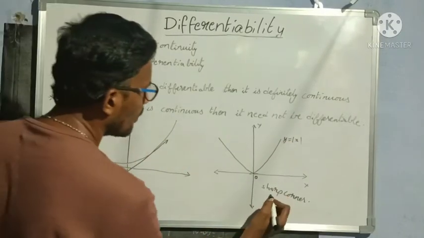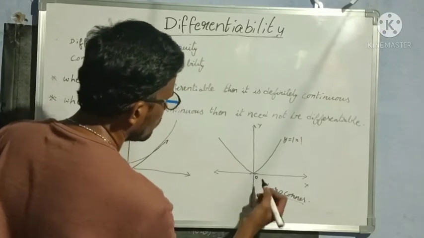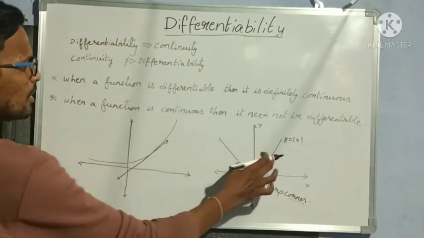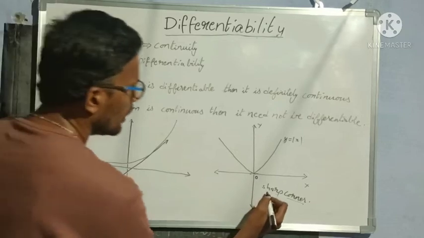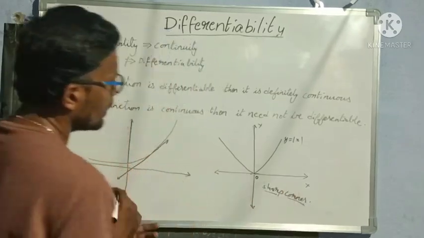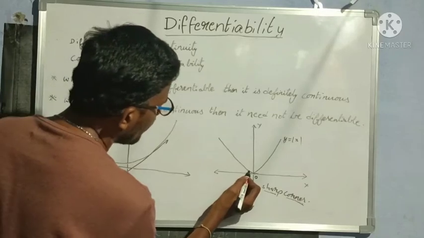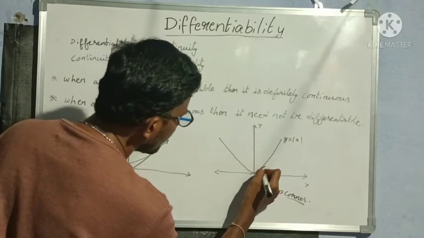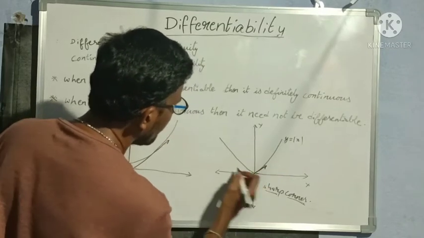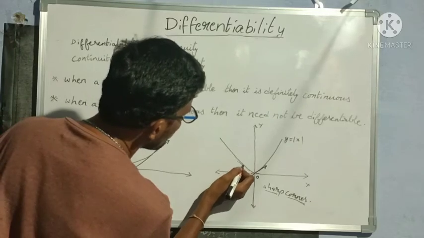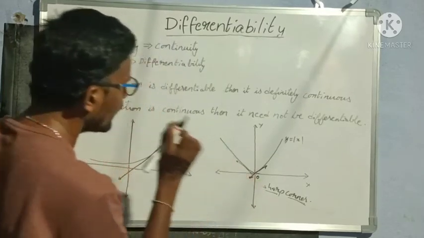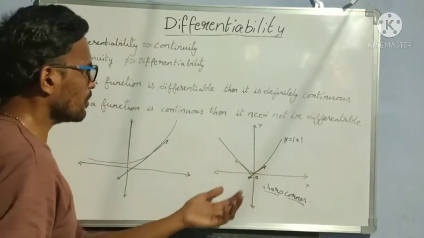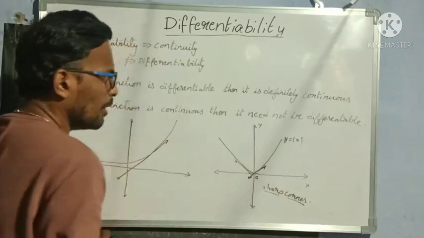This function is having a sharp corner here. So this function is not differentiable, but it is a continuous function, right? But this is not differentiable. Understood? Means whenever we see a sharp corner, then it is not differentiable. Why? Because here also if I take somewhere about 0 plus, then here I am getting a tangent like this. Yes, if I take 0 minus somewhere here, then I am getting one more tangent like this. So I am not getting any unique tangent here. When I am not getting any unique tangent, so that type of function is not differentiable function.